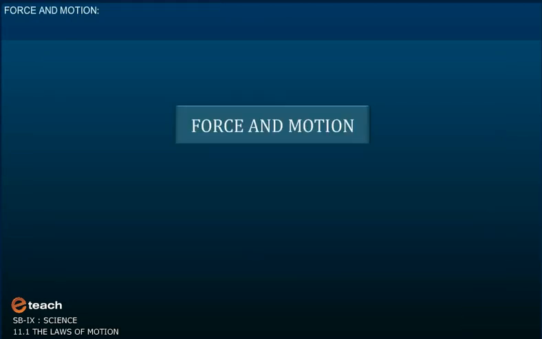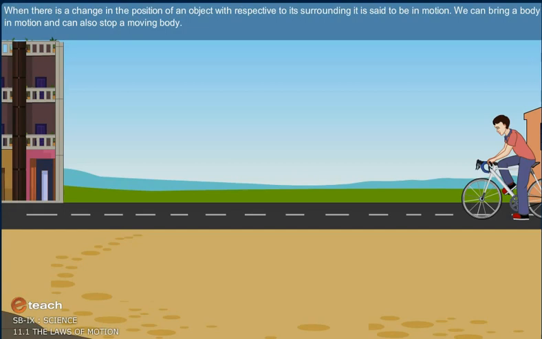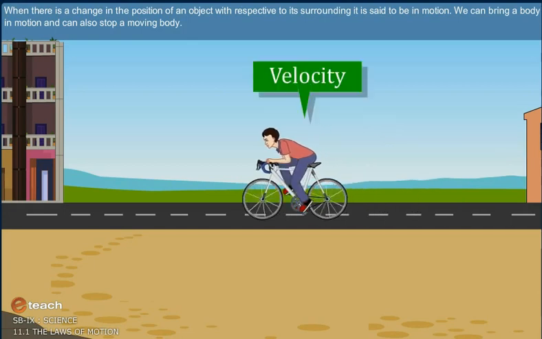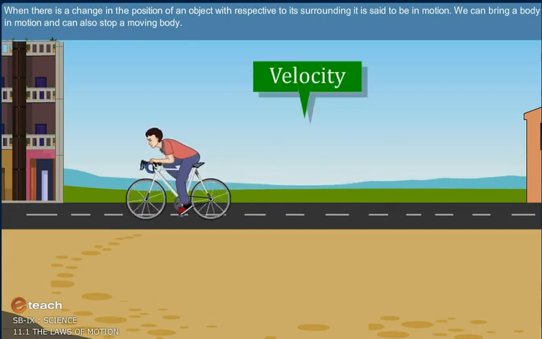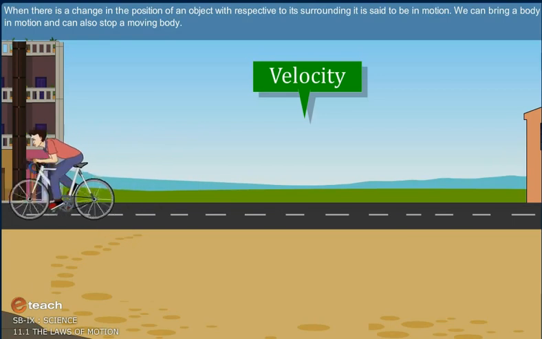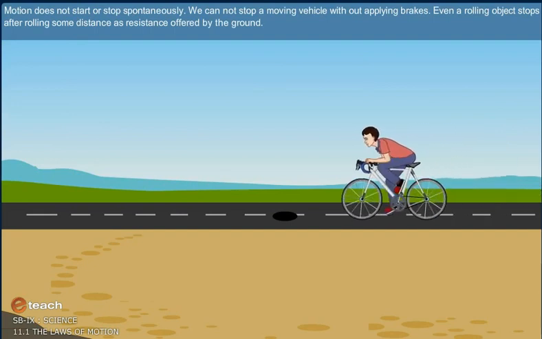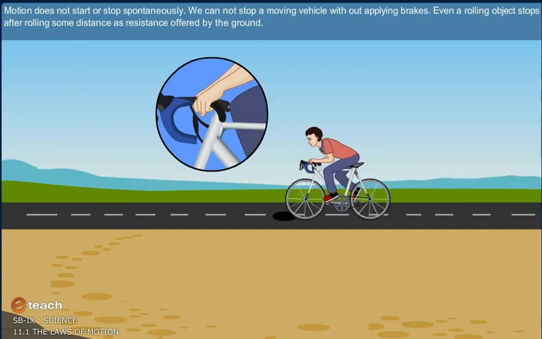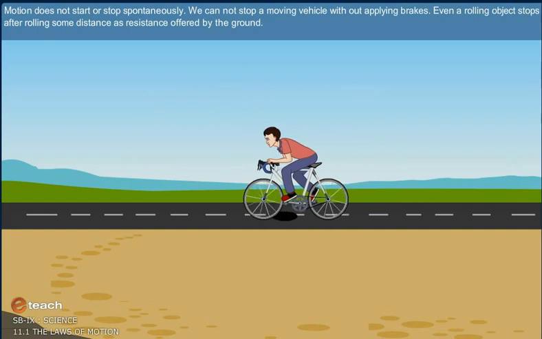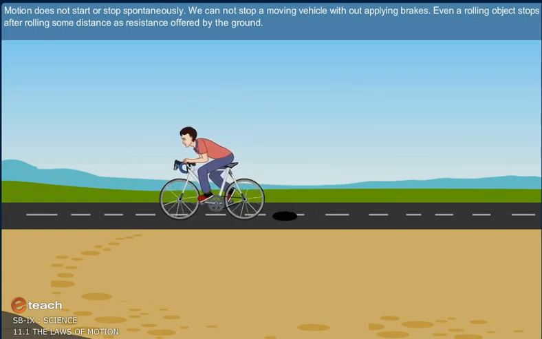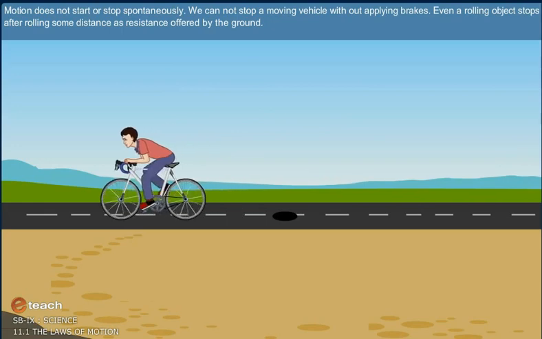Force and motion. When there is a change in the position of an object with respect to its surrounding, it is said to be in motion. We can bring a body in motion and can also stop a moving body. Motion does not start or stop spontaneously. We cannot stop a moving vehicle without applying brakes. Even a rolling object stops after rolling some distance because of the resistance offered by the ground.